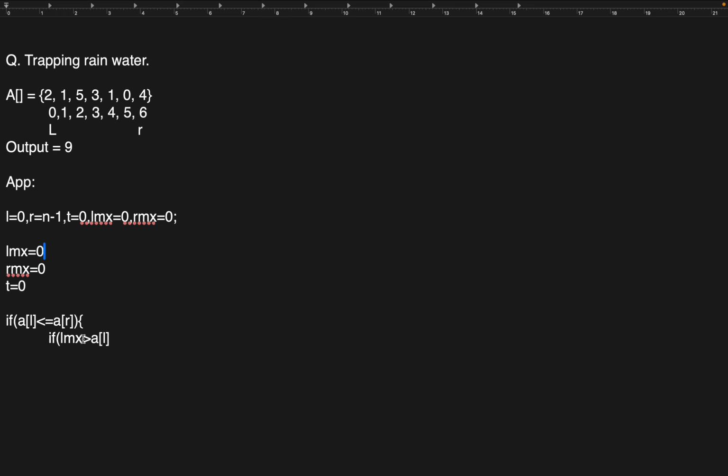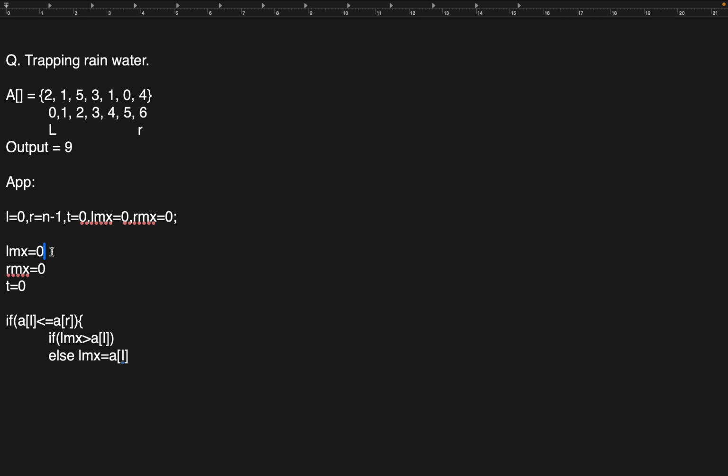How can we update the left max? If left max is greater than array of L. Array of L is what? 2. So left max is what? 0. Is 0 greater than 2? No. So if it is not greater, we will say else left max equals array of L.